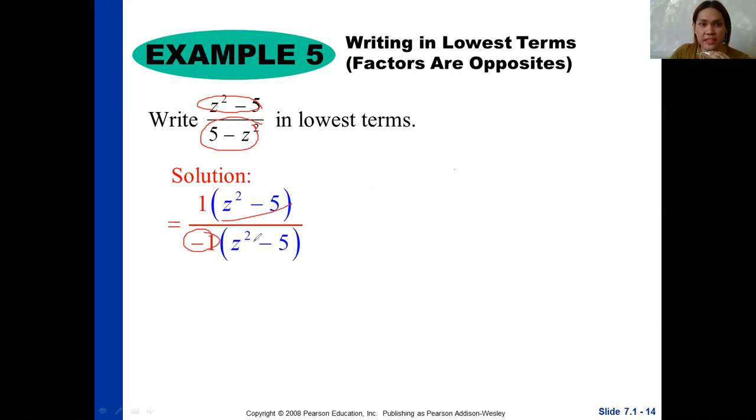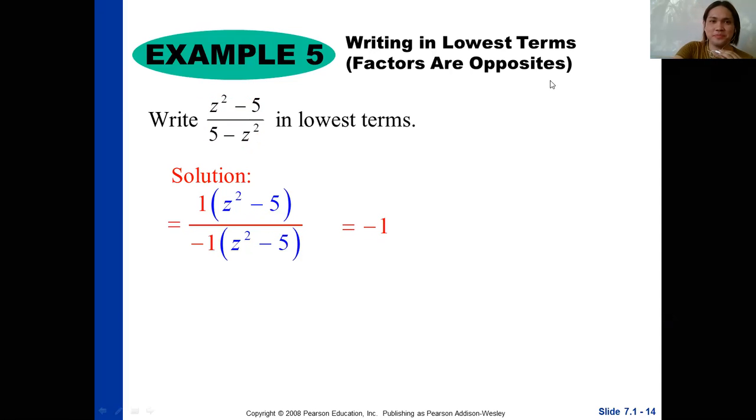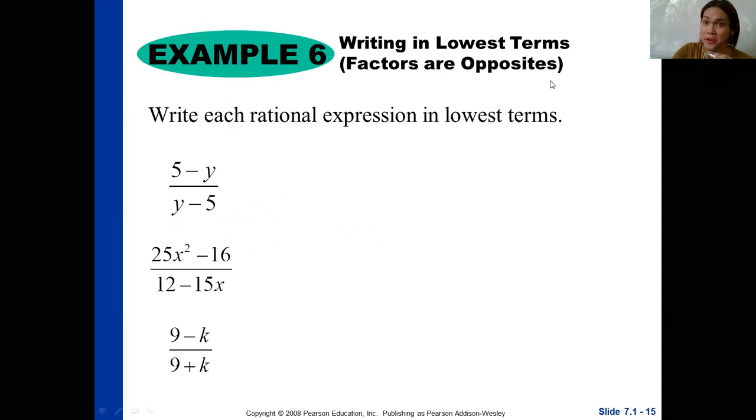Then you can cancel them out. The answer is negative 1. Okay, I hope you'll be able to grasp the concept so far. And of course, more examples. So 5 minus y all over y minus 5 is equal to?